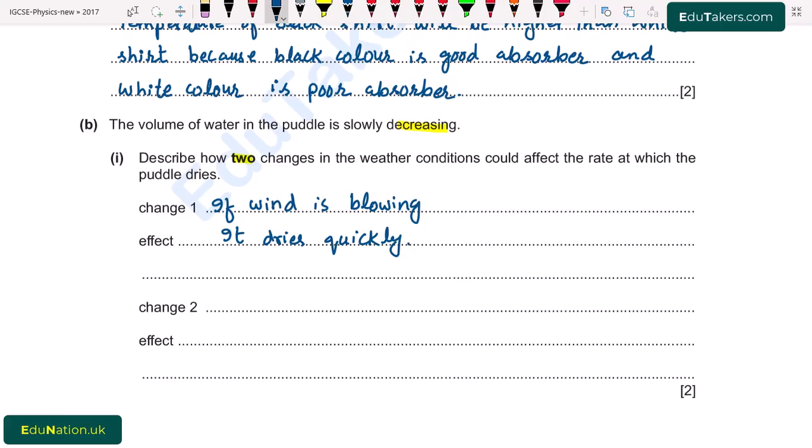Second is that if there is less humidity. As the humidity decreases, it dries very quickly. The effect is the same: as humidity decreases, it dries quickly.